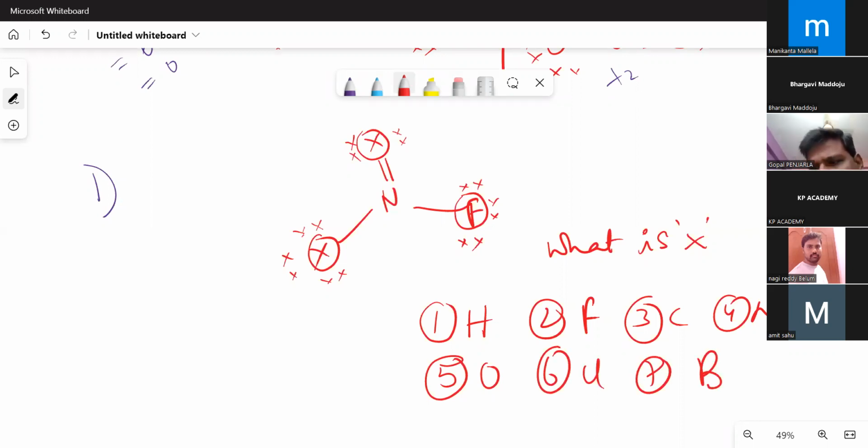Don't stick to the 4 options concept there. Now, how many atoms can be present in the place of X? The same, the LDS concept and formal charge concept, I'm converting into a question, right?